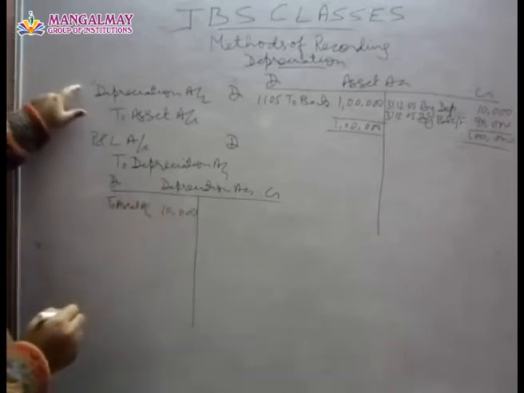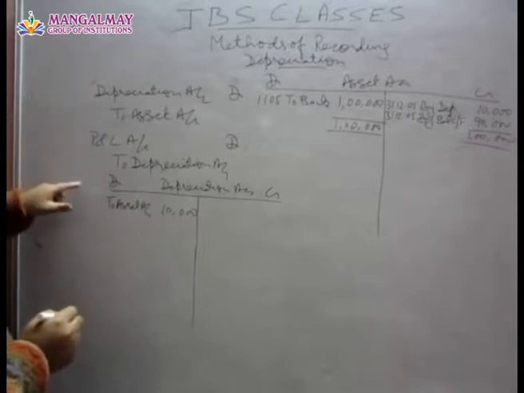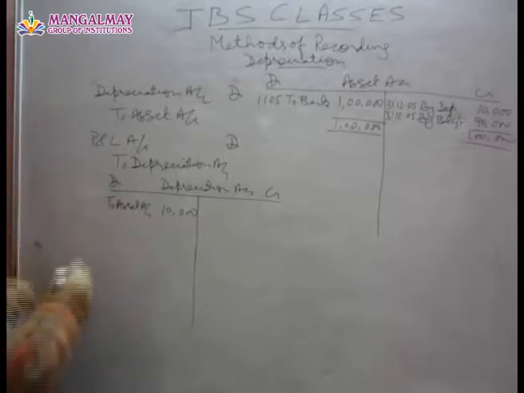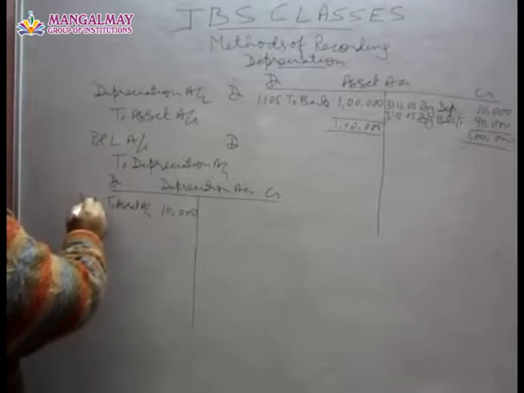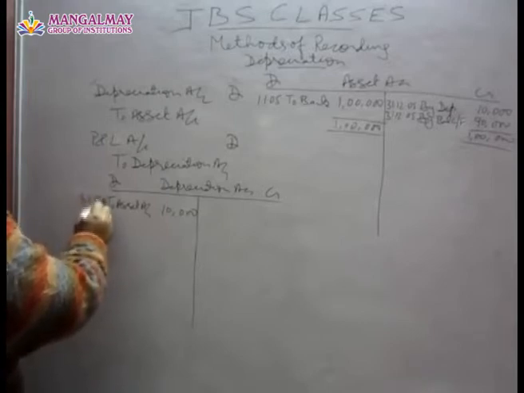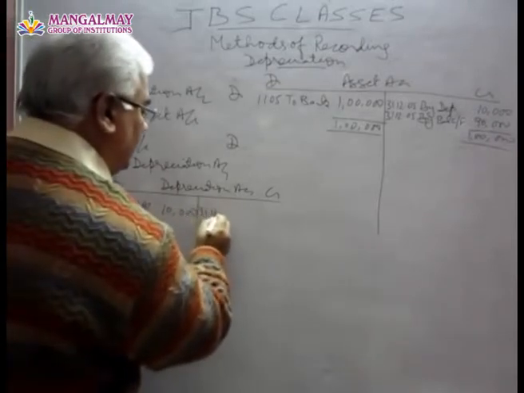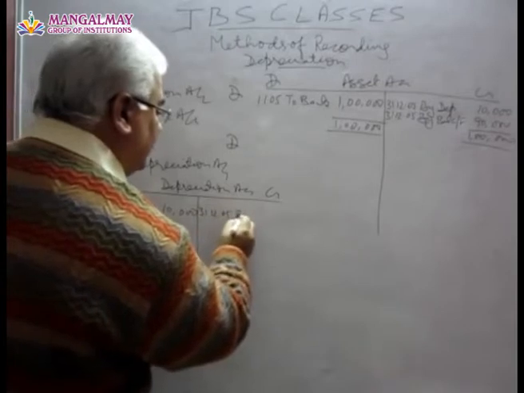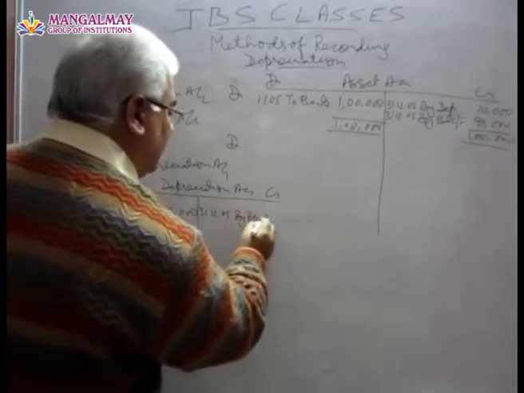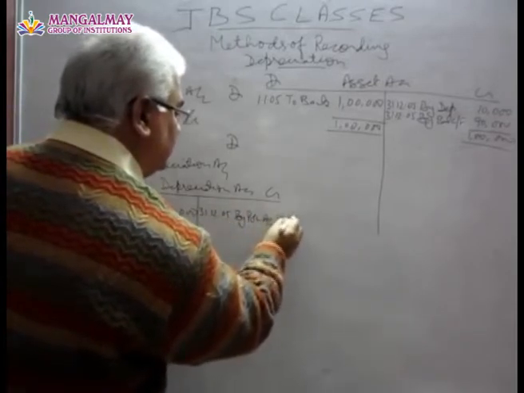This is because of the first entry. And at the end of the year, this will be shifted to profit and loss account according to this. So on 31/12/05 by P&L account 10,000.